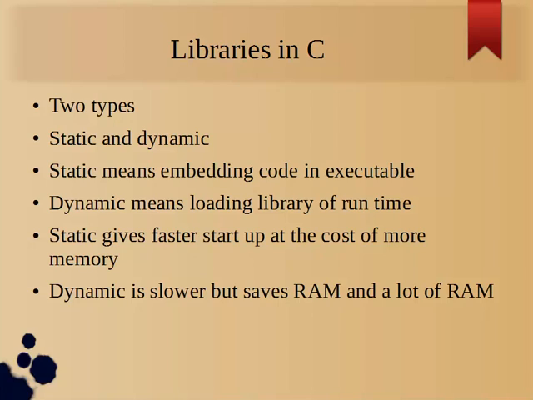Now there are two types of libraries as I have written. One is static and another is dynamic. Static libraries have the extension .a, that is archive. Dynamic libraries have extension called DLL, that is dynamically linked libraries. On Unix systems, they may have the name .so, shared object, or .sl, shared library, and they can have other extensions, but these are popular ones.